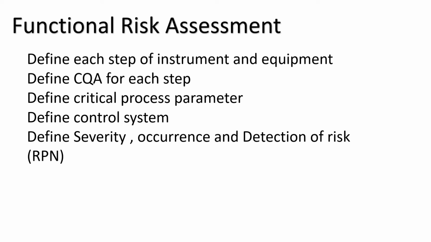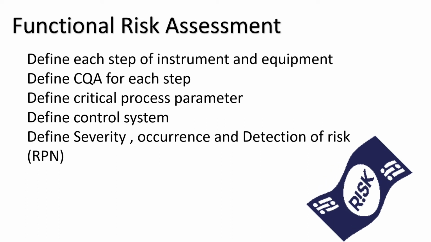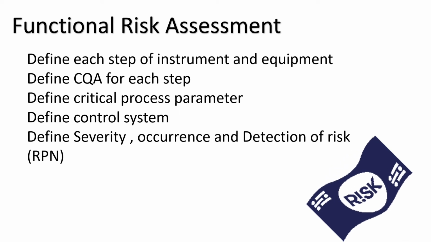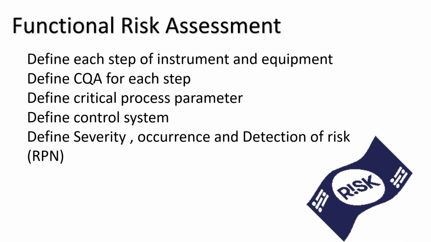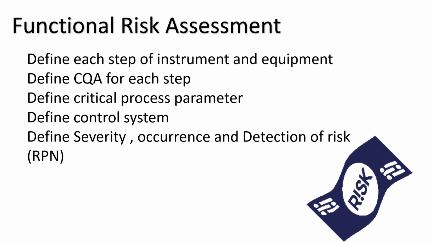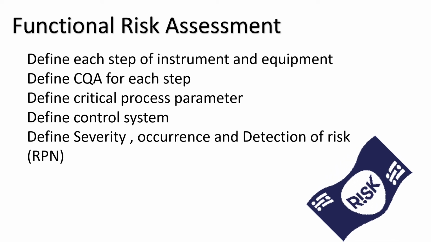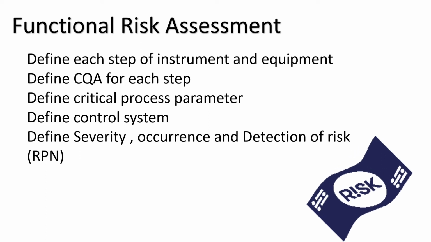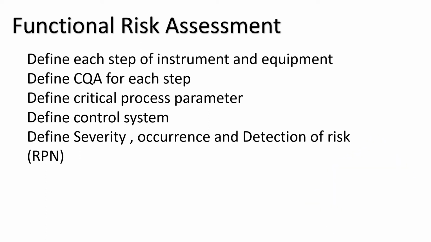Now, if any leakage is observed, that is the risk, because the severity is very high. If the leakage is observed, the RT can change. There is a chance you find it out of specification, so that incident can happen. So the severity is very high. What about the occurrence? Occurrence is very rare, because unless there is high pressure, you don't find any leakage.